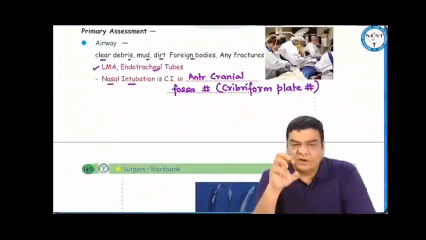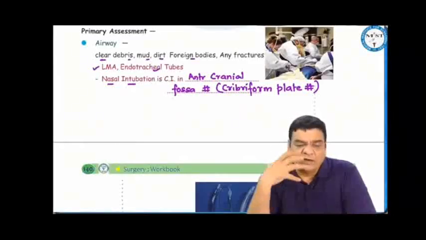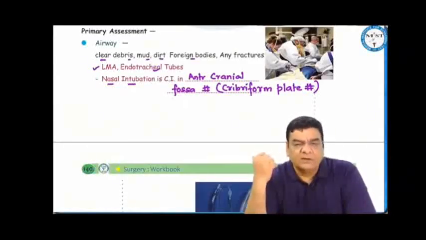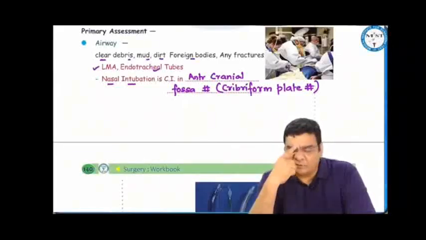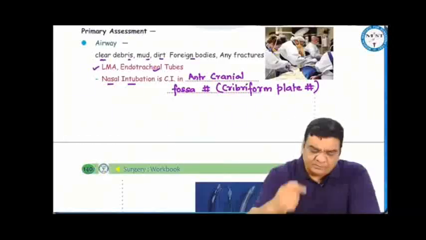We have to clear off any debris or any mud, dirt, any foreign bodies from the airway. We have to consider any fractures, maybe of the cervical spine. We have to stabilize the cervical spine with a neck collar or cervical collar. To secure the airway, we can put a laryngeal mask airway or endotracheal tube, either from the mouth or from the nose, but nasal intubation should not be done if there is a cribriform plate fracture, that is anterior cranial fossa fracture.